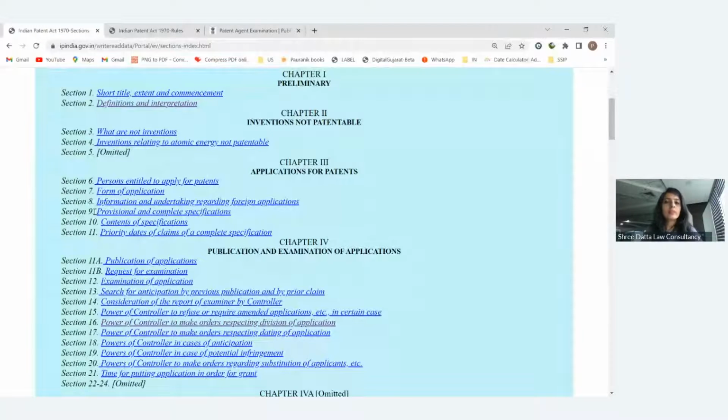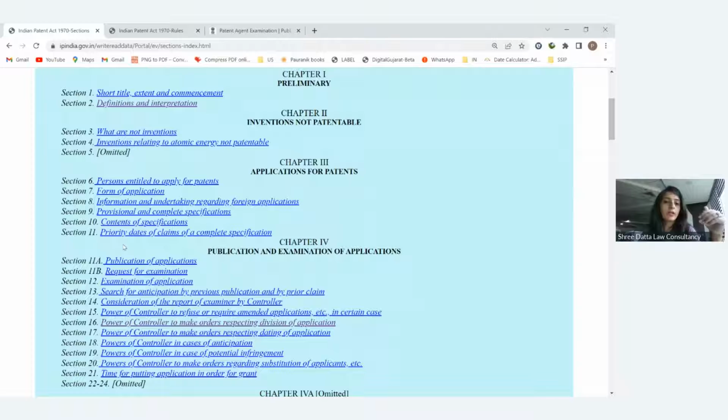So the different types of scenarios are given in section 9, and they can be asked in the MCQ as well as in the paper 2 scenario-based questions. Right. Then, once we have selected form 2, that is the provisional or the complete, which type of content you have to add will be covered in section 10.